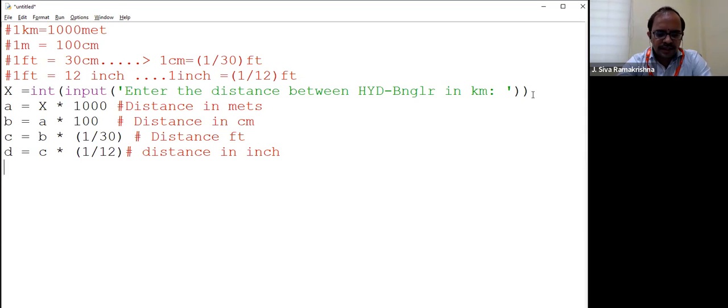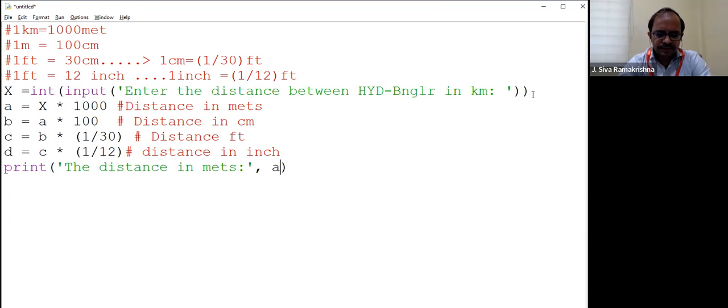Once it is done, we can go for printing. So after that, you can print. What you need to print? The distance in meters. What is the value?